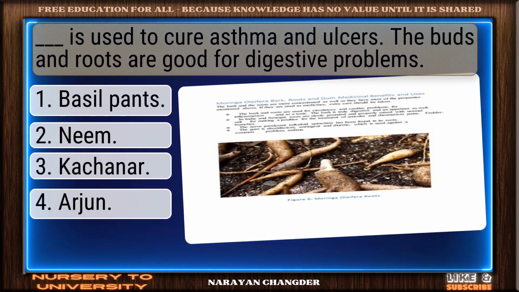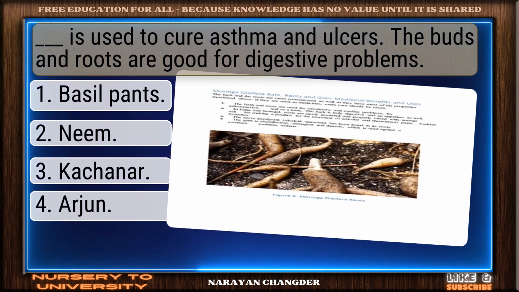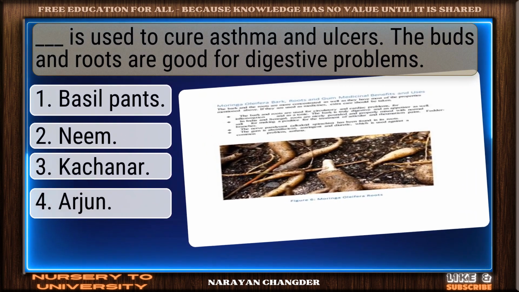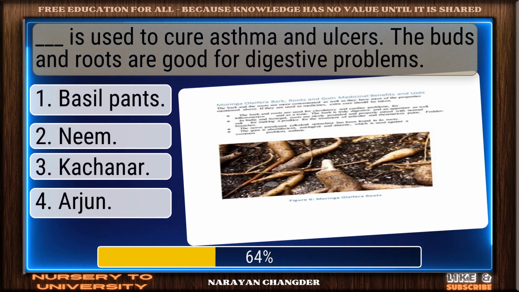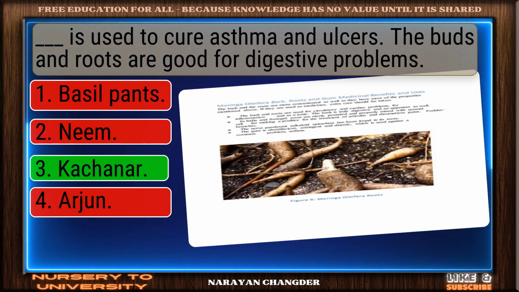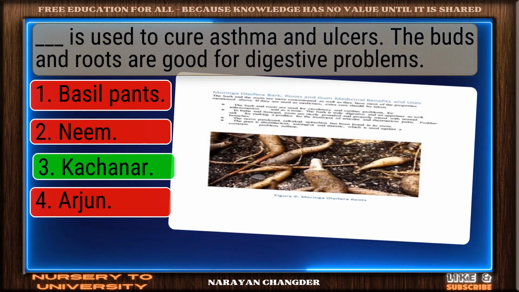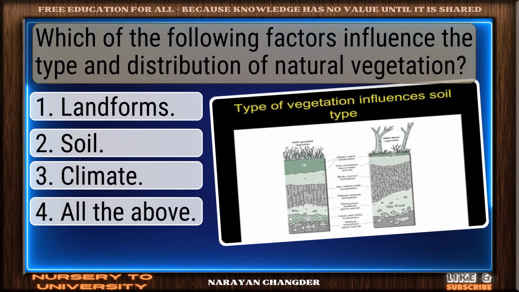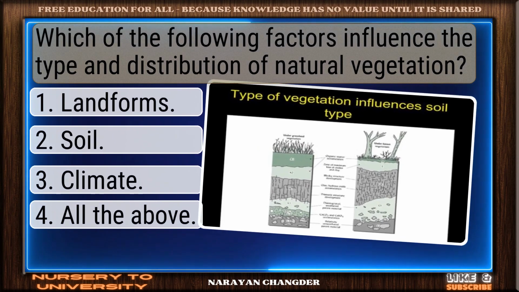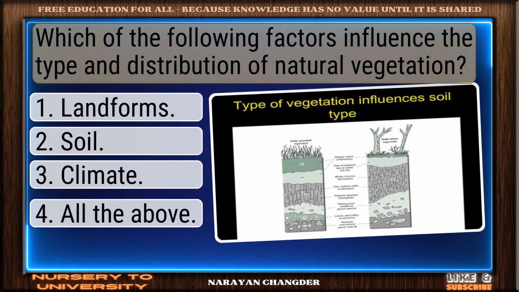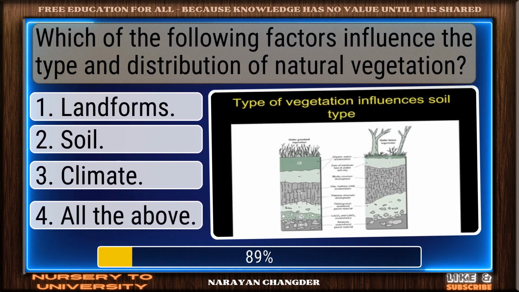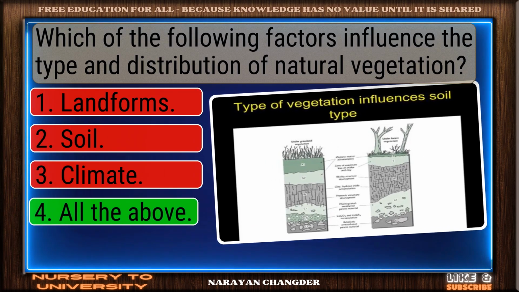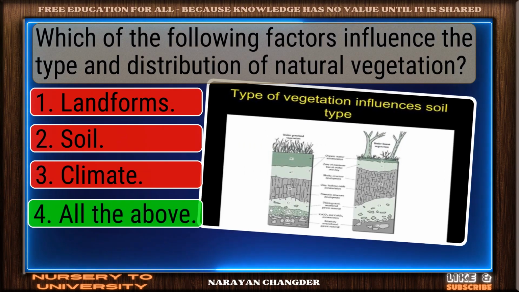Question number 53. Dash is used to cure asthma and ulcers. The buds and roots are good for digestive problems. You chose Kachnar, and it is correct. Question number 54. Which of the following factors influence the type and distribution of natural vegetation? Good job. Your answer all the above works well here.